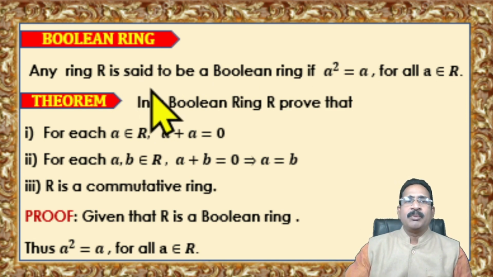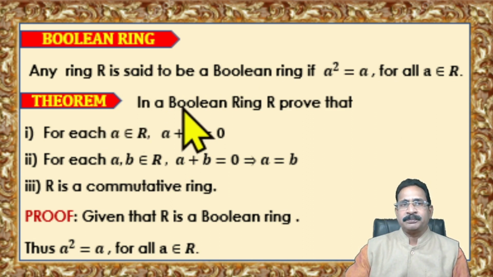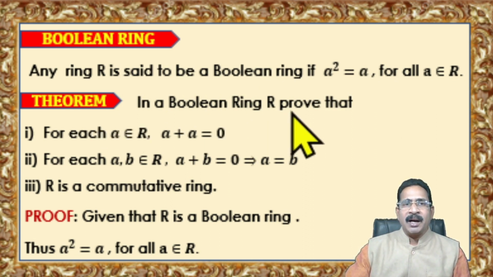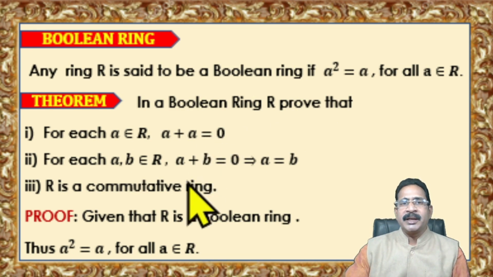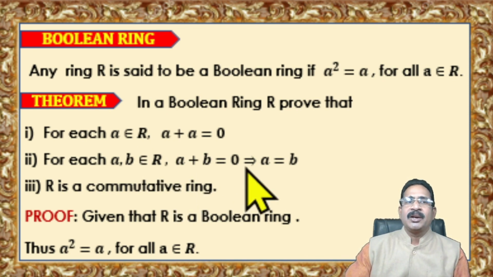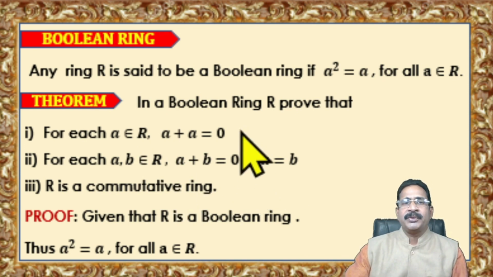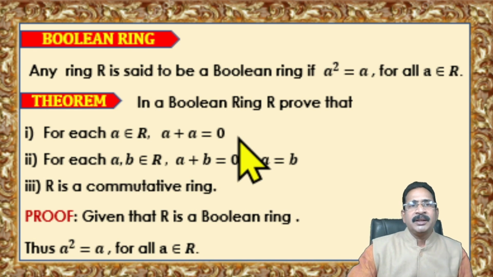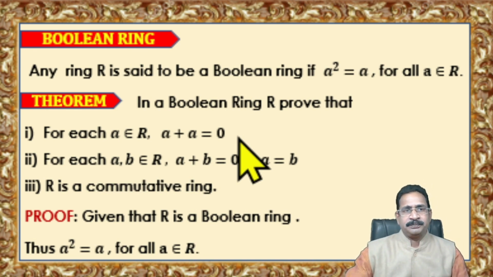Now we have the properties of a Boolean ring, that is a theorem. In a Boolean ring R, prove the 3 conditions. One is A plus A is equal to 0 for each A belongs to R. And if A plus B is equal to 0, then you can write A is equal to B for A, B belongs to R. And R is a commutative ring. This is a very, very important theorem in the rings topic.